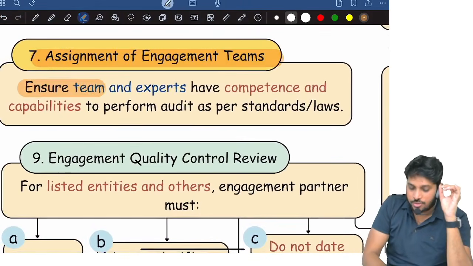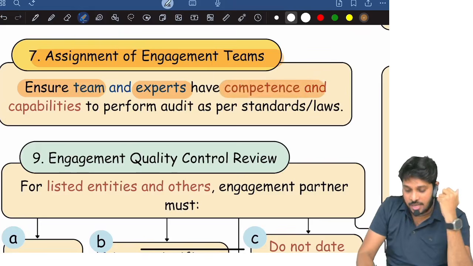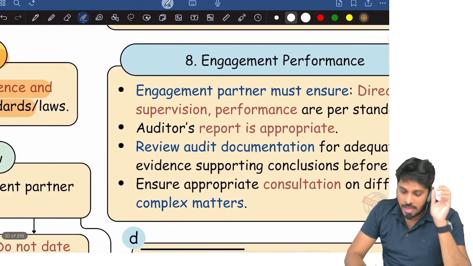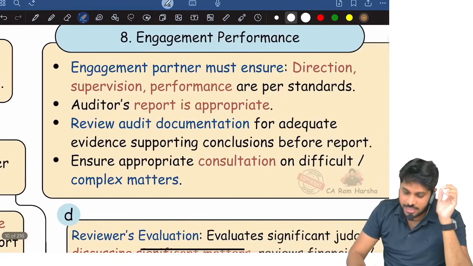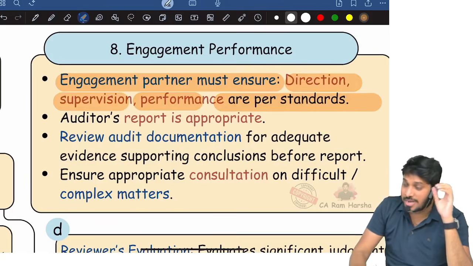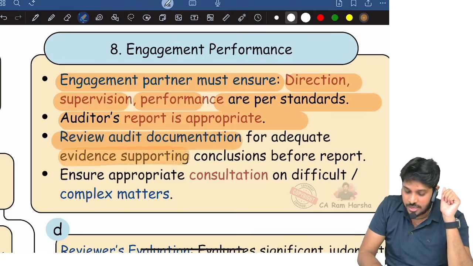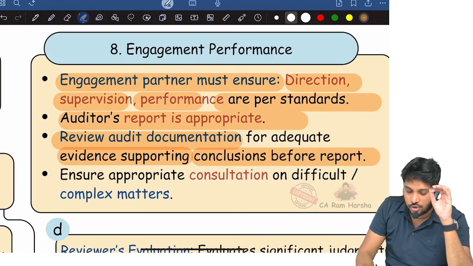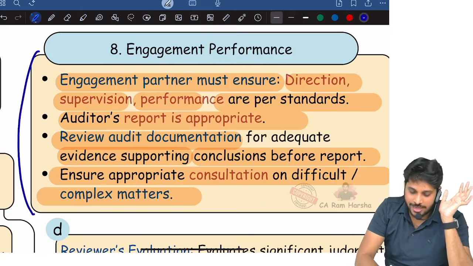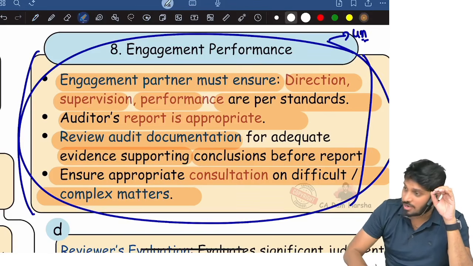Next, assignment of team. Ensure that the team members in the audit and the experts whom the engagement team contacted are competent and capable, so that the work is performed as per standards and law. Then engagement performance. The engagement partner must ensure the direction, supervision and performance are as per standards, and audit reports are appropriate. He should review documentation for whether adequate evidence is there for conclusions, and see that proper consultations take place on difficult and complex matters. So engagement performance, what the partner has to ensure, can be asked as a 4 marks question.